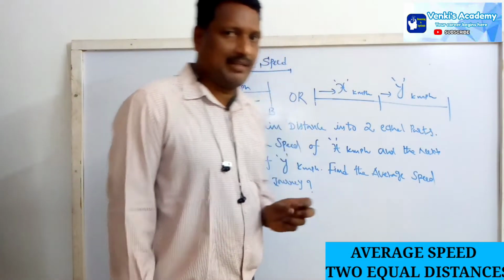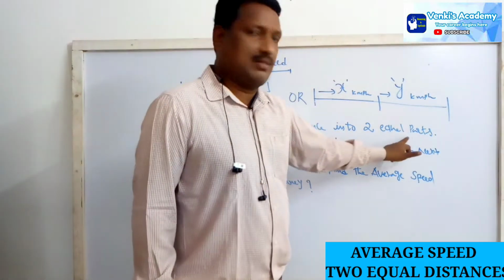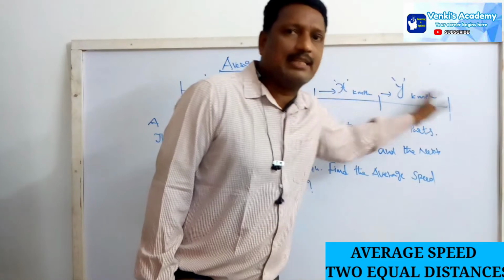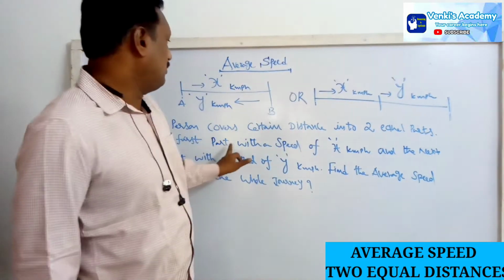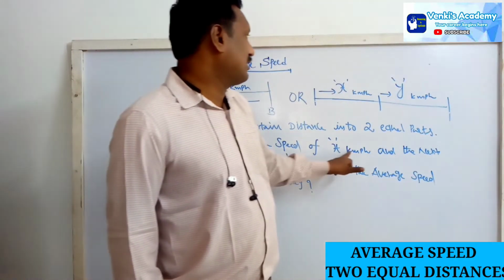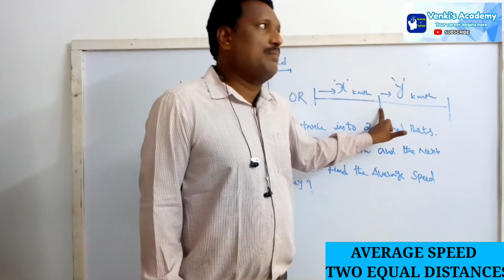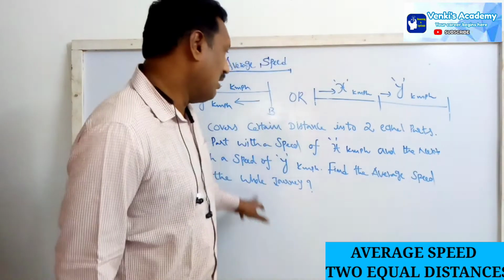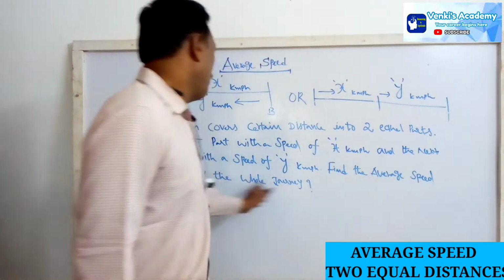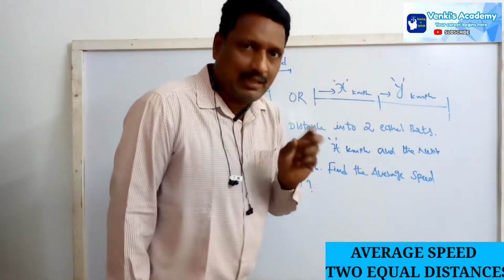This is the concept right now. Once again, see. A person covers a distance in 2 equal parts. That means the total distance has been divided into 2 equal parts. The first part of the distance, from here to here, he covers with a speed of x kilometers per hour, and the next part with a speed of y kilometers per hour. Find the average speed during the whole journey. So now we need the conclusion here.